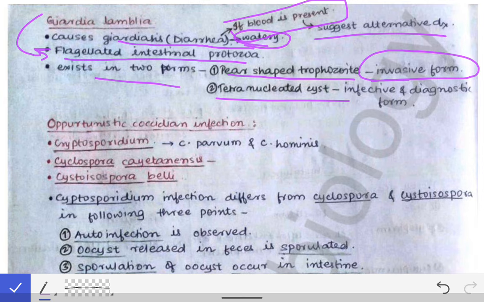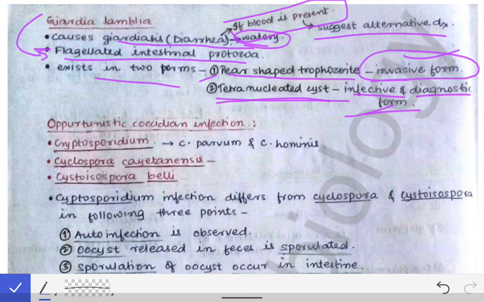In case of Entamoeba histolytica, the trophozoite stage was the invasive form. Here, this pear-shaped trophozoite is not the infective form, rather it is the invasive form. That means it invades into the tissues. And the tetranucleated cyst is both the infective and the diagnostic form. While in case of histolytica, the trophozoite was the invasive form and the cyst was the diagnostic form. But here, the tetranucleated cyst is the infective as well as the diagnostic form.